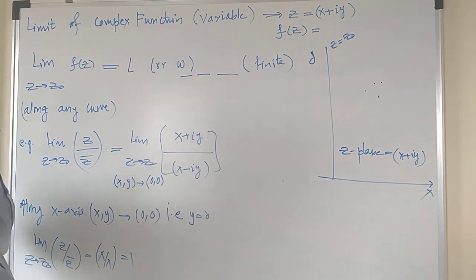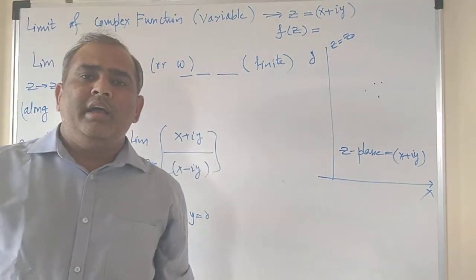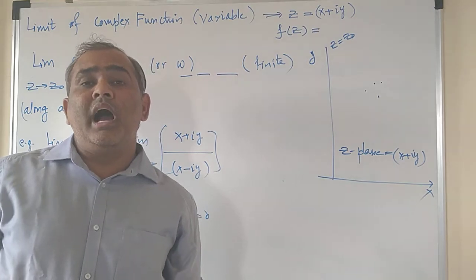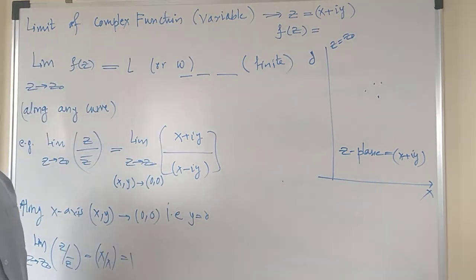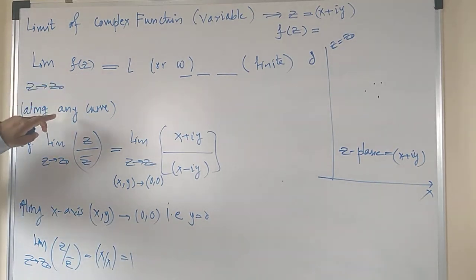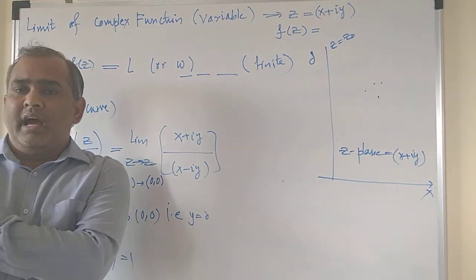So what can I say? The limit along one curve is equal to 1. On the same line, you have to check whether the limit on the other curve is the same or not. So what is limit z tends to z naught f of z along any curve? Both limits must be finite and equal.